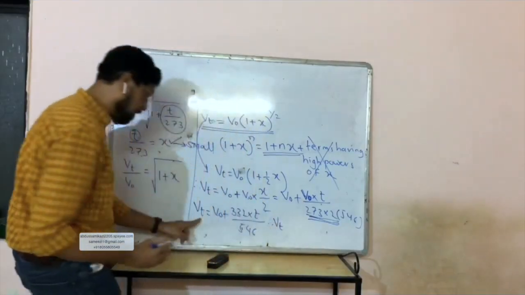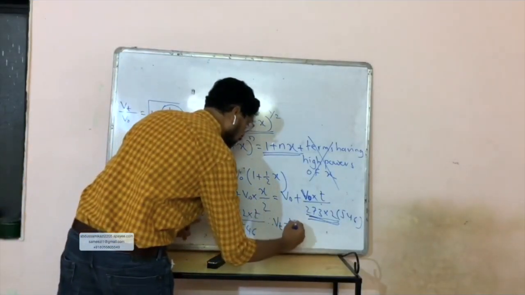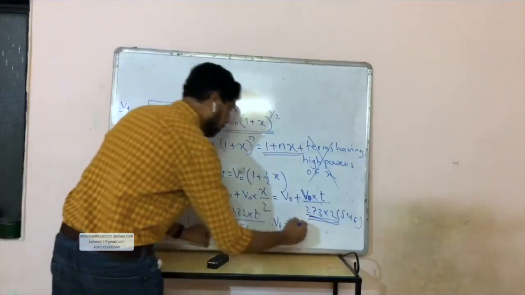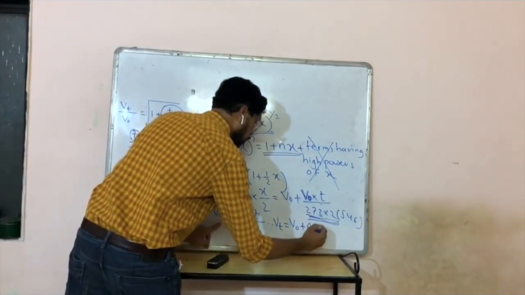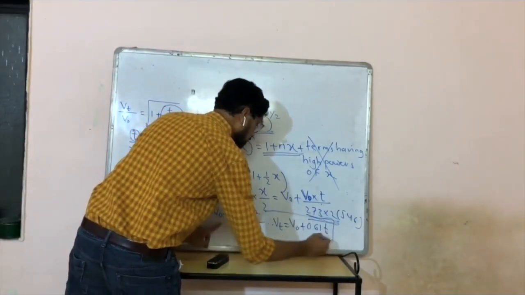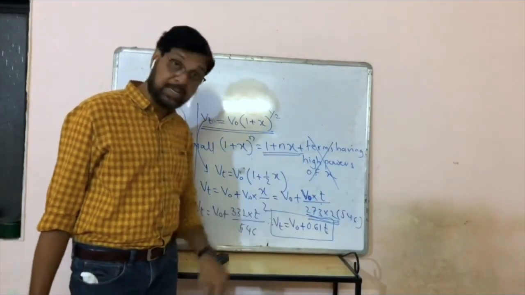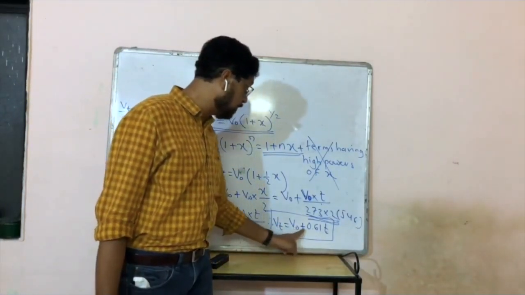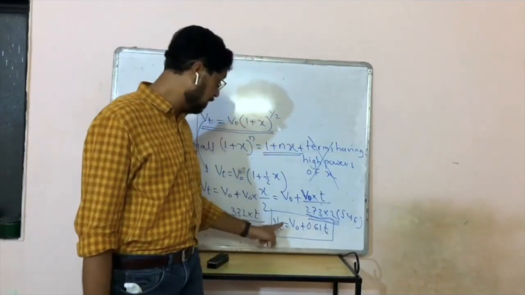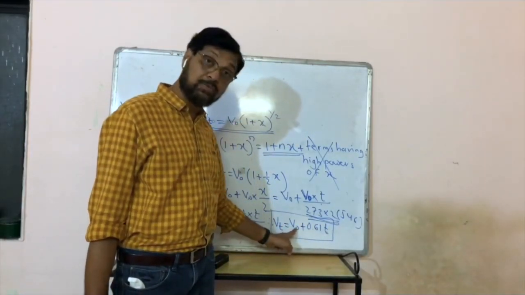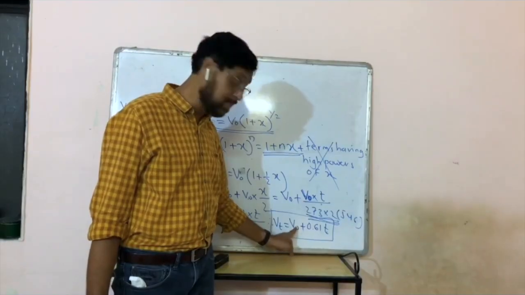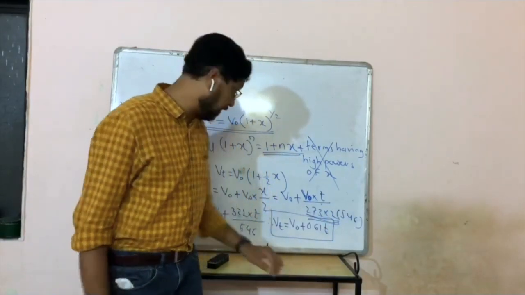Therefore Vt is equal to V0 plus 0.61 T. That is the formula for velocity at T degree Celsius. Vt is equal to V0 plus 0.61 T, whereas V0 is velocity of sound at 0 degrees Celsius and T is the temperature.